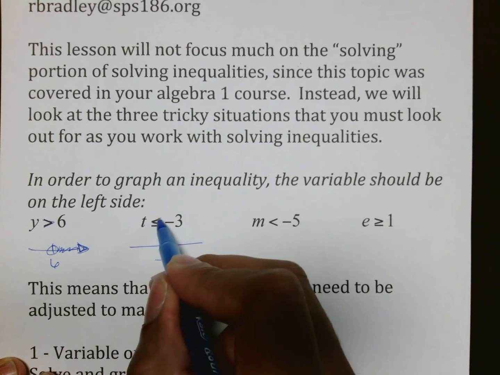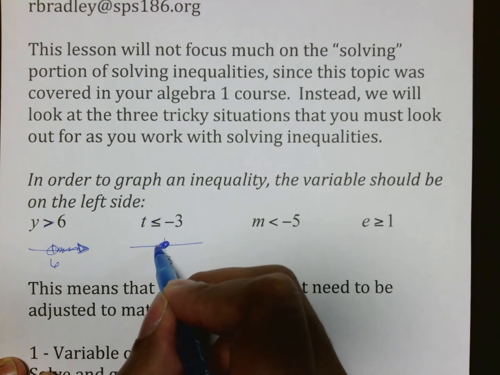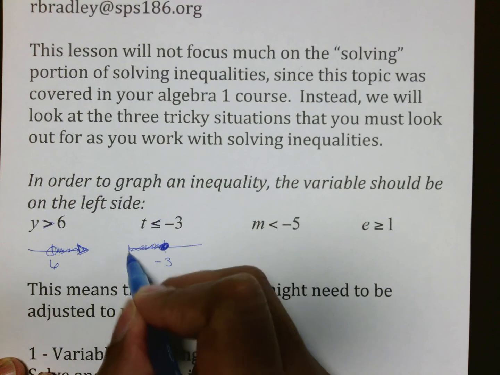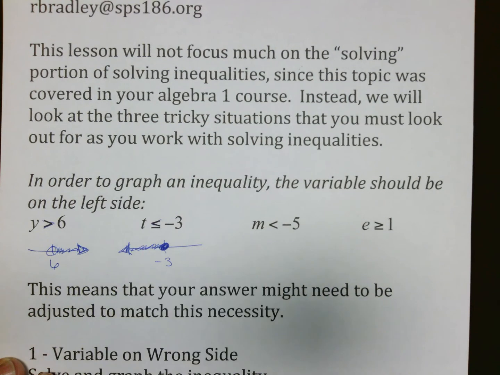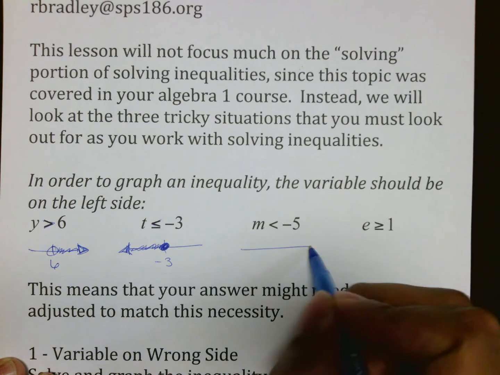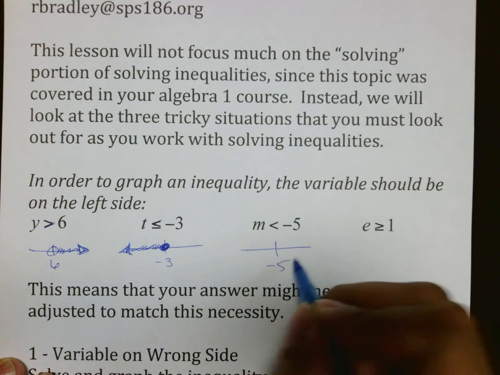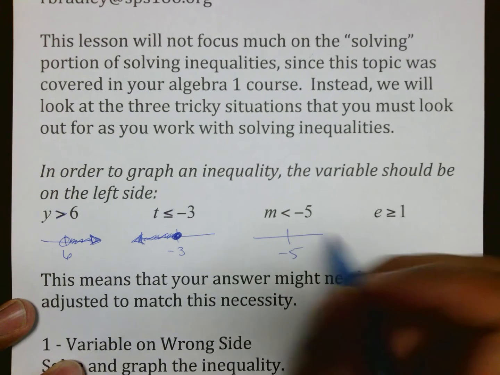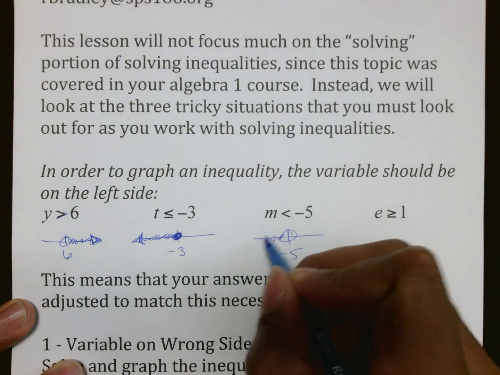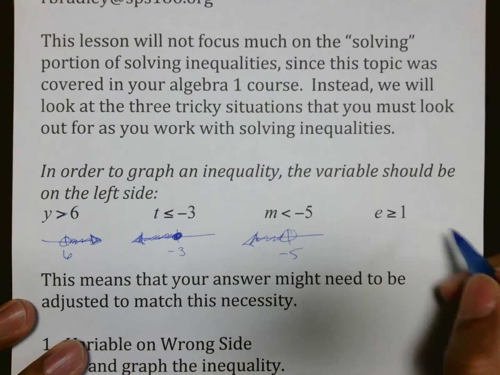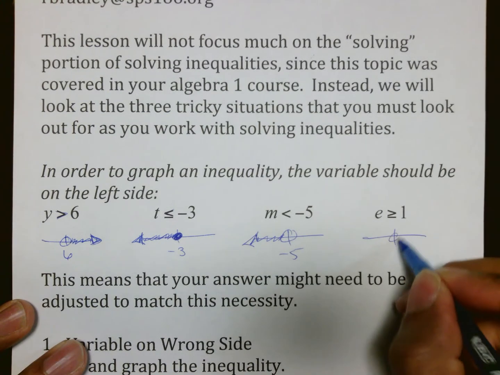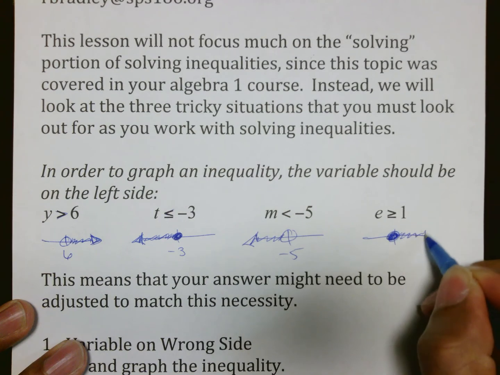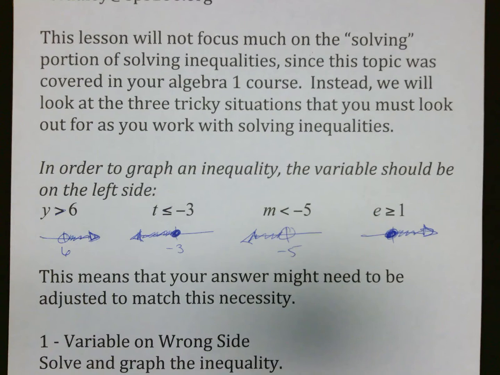Again, whenever the variable is on the left, since the arrow is pointing to the left, the symbol points to the left. Same thing, m is less than negative 5. Put your negative 5 there as your mark. Open circle, going to the left. Done. e is greater than or equal to 1. Again, close it because of the equal to portion. And there is your graph.